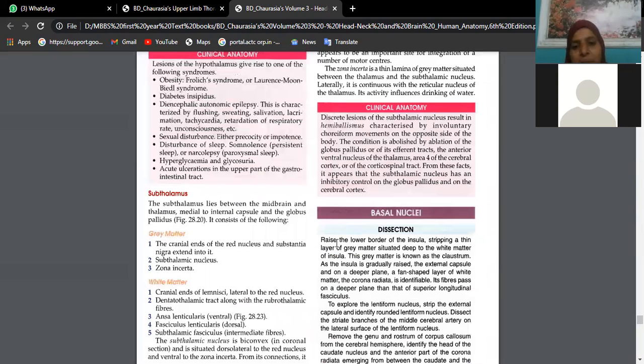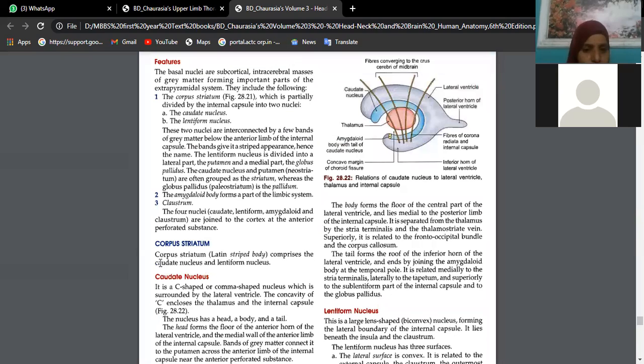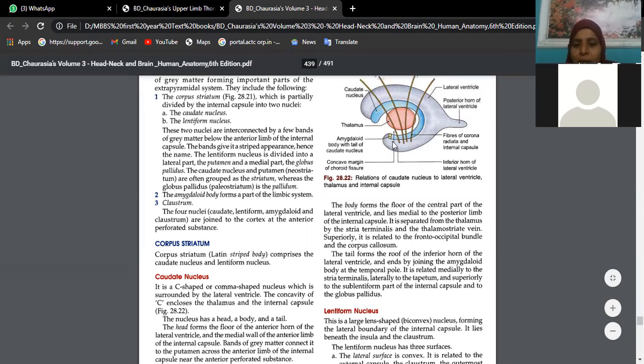Now our question is, among these three, caudate nucleus is asked. Actually, caudate nucleus and lentiform nucleus together we call corpus striatum. Now let us see. This sky blue colored area here is what? Lateral ventricle. Do you remember it has an anterior horn, a posterior horn, and an inferior horn, right?